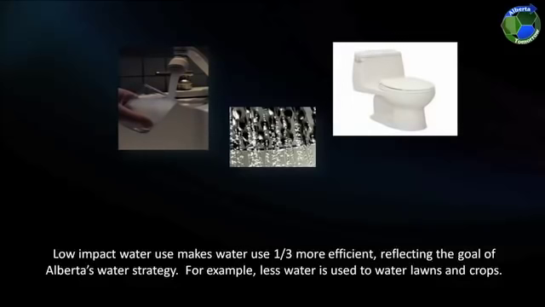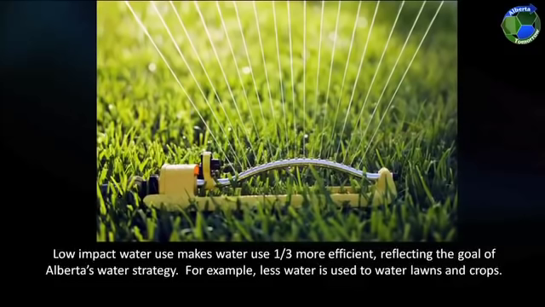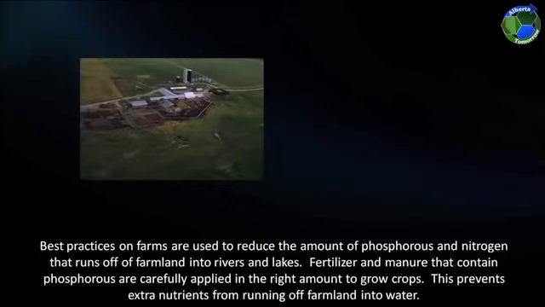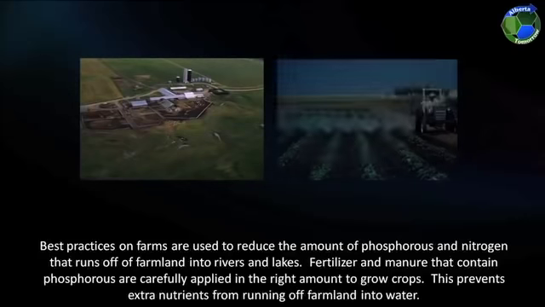Low-impact water use makes water use 1/3 more efficient, reflecting the goal of Alberta's water strategy. For example, less water is used to water lawns and crops. Best practices on farms are used to reduce the amount of phosphorus and nitrogen that runs off of farmland into rivers and lakes.